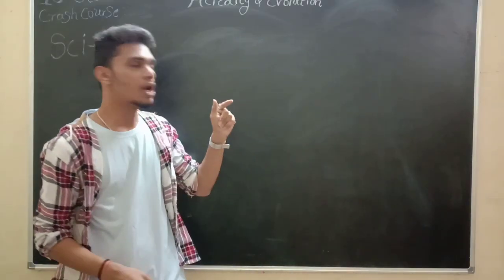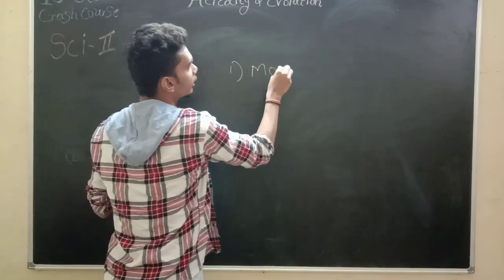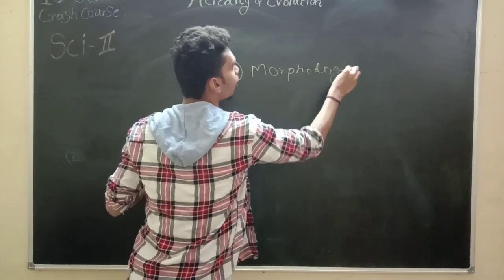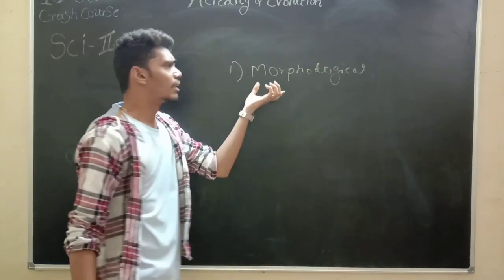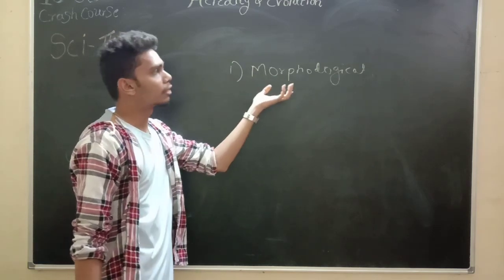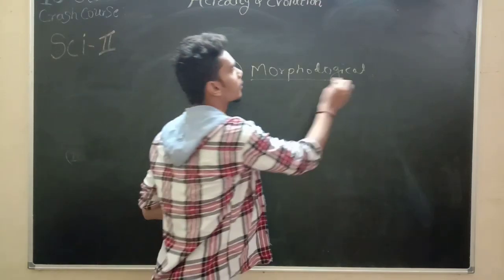Now we should know the evidence of evolution, or morphological evidence. What is morphological evidence? It means some animals have the same structure, like the hairs on the body, the mouth, the nostrils, and all such things come under the morphological.